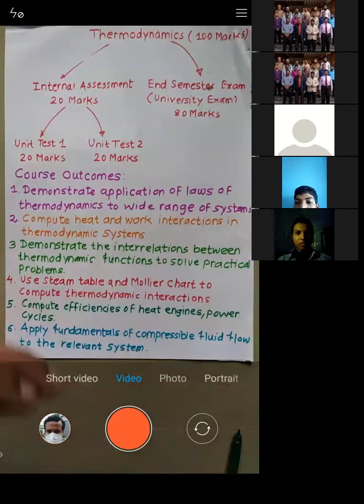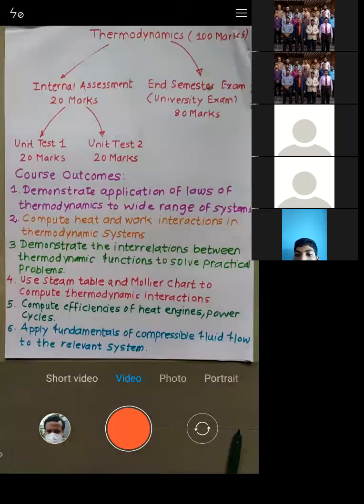During the lecture, focus more on understanding the concept and application, and in the evening write these things in your notebook. At that time you will be able to revise, and then things become easy. Is that okay, all of you? Yes, sir. That is the thing I expect from you.